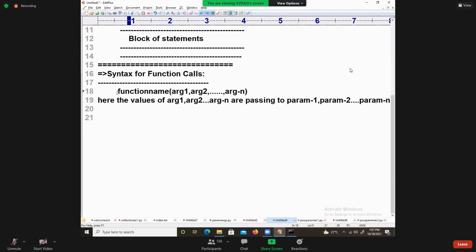If it is returning a value, I will take the left-hand side variable, no problem. I will say the resultant variable is equal to the call. If the function is not returning any value, no need to hold it. Is this point understandable? I told you already in the class, argument 1, argument 2 are passed to param 1, param 2, param n, respectively.